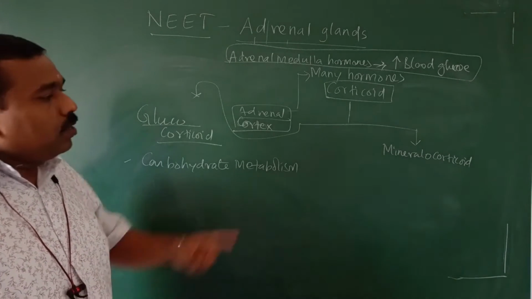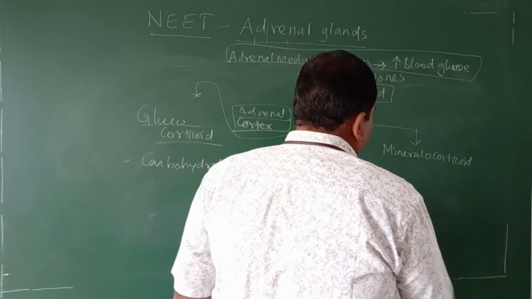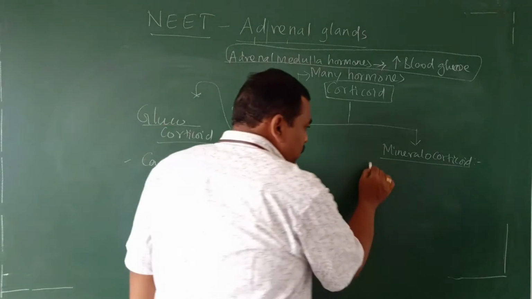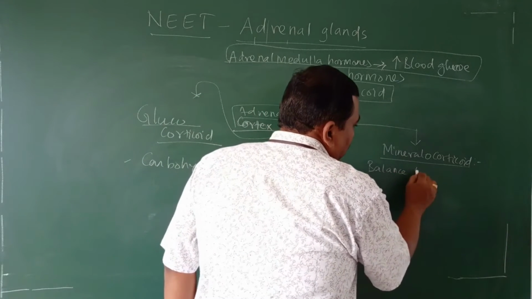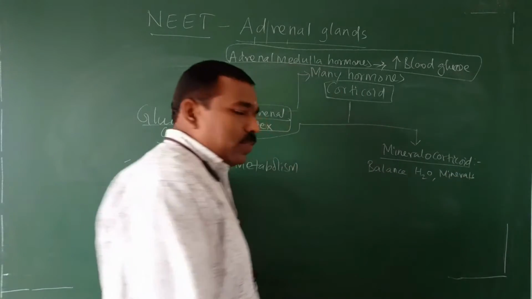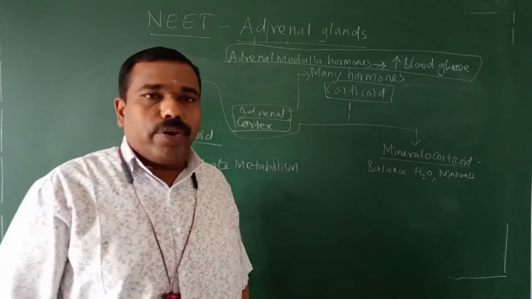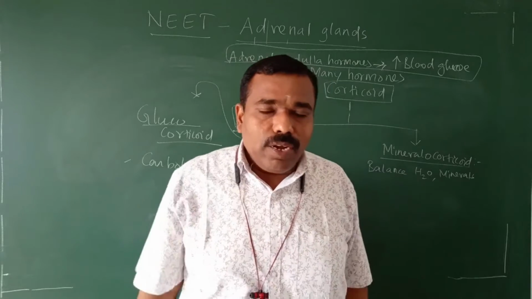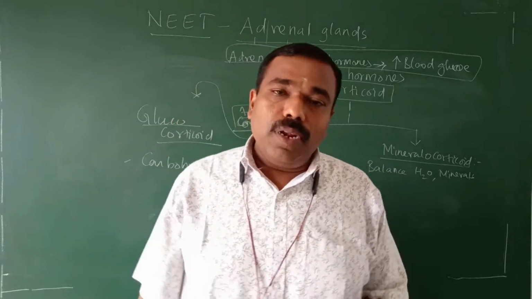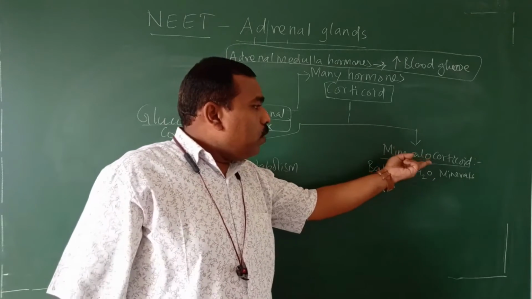Right? Then what is mineralocorticoid? Which corticoid responsible for balance the water and mineral in our body? Some corticoid hormone maintain the water level in our body, maintain the mineral level in our body. Mineral, electrolyte, both are same. In technical term, for minerals, electrolyte. Those hormones are called mineralocorticoid.